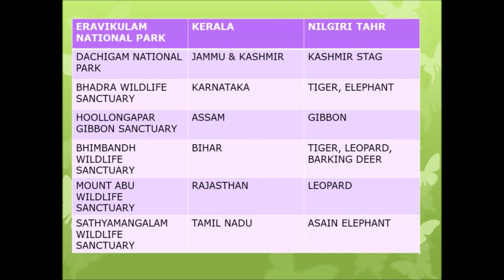So read this table column thoroughly: which state it is, what is the name of the national park or sanctuary, and what animals are protected in those places. Is it clear, children? Children, in this lesson, protection of animals and the environment, we learnt about the importance of forests, deforestation, reforestation, and conservation of natural resources.